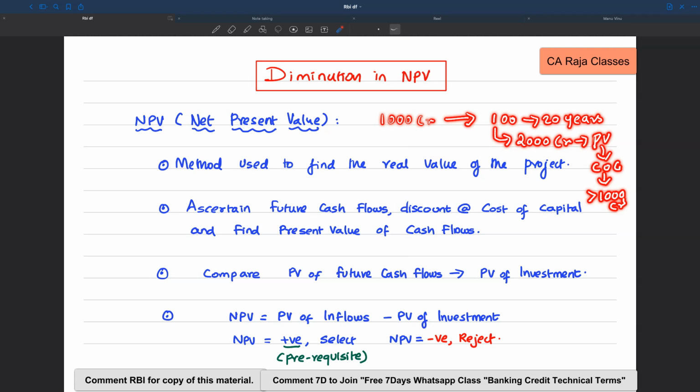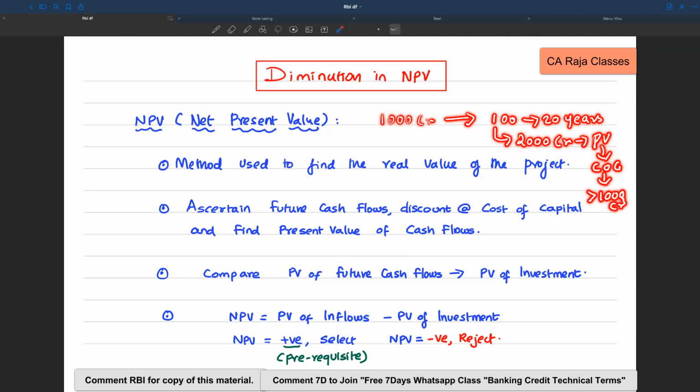Okay. So I just took a very hypothetical number, because for 2000 crore over 20 years, if you discount now and find the present value, it will not be 1050 crore in a real scenario, because the present value will vary according to the cost of capital you use for discounting purposes. Unless you use a very thin, very small rate, getting that amount is also very difficult. But I said it's a hypothetical scenario.